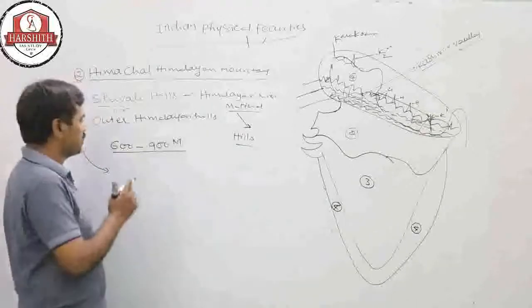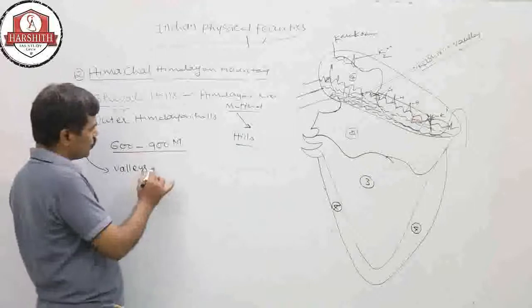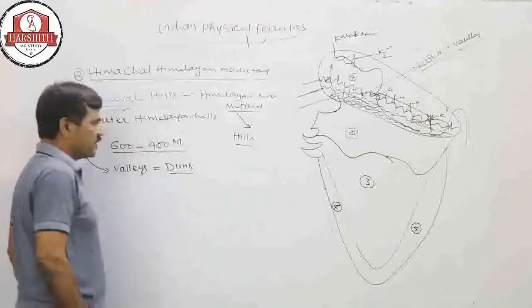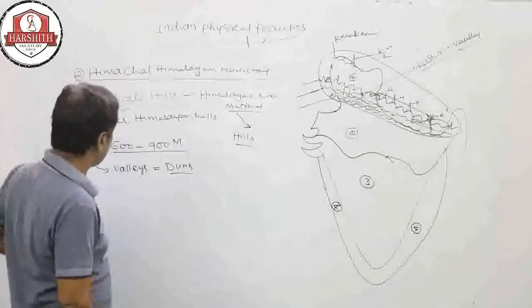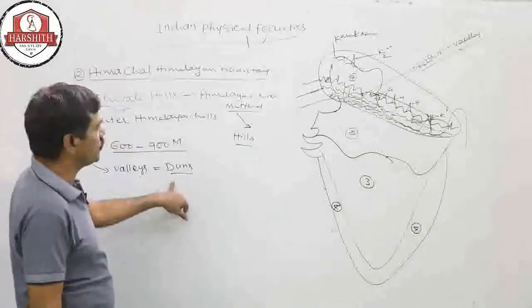These valleys in between the Shivaliks are called dunes. Dunes.